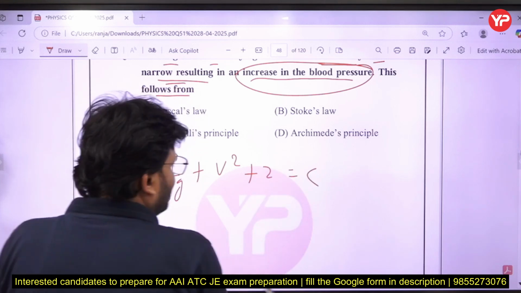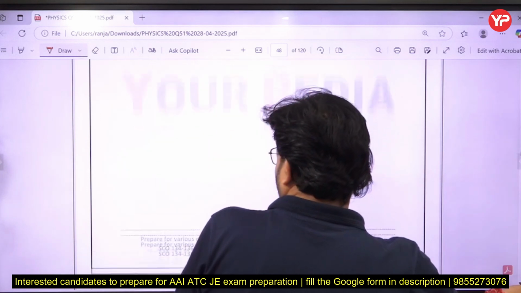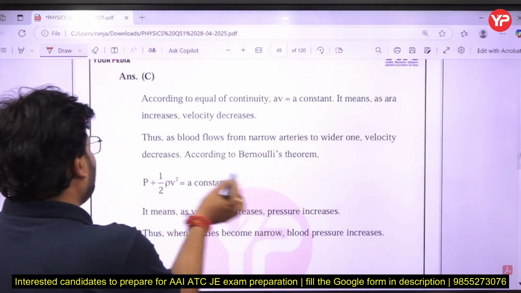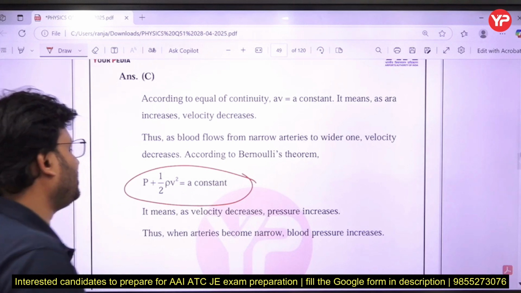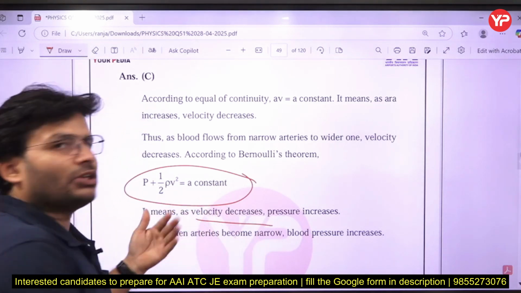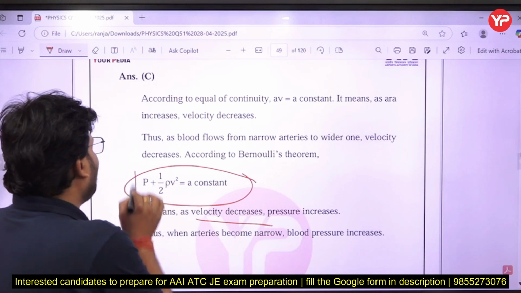Yeah, in some other sense we can also say it like that. Here in another form you can also give it like that. Here we can say P plus half rho V square is equal to constant. As the velocity decreases, because the sum will be constant, another term must increase.